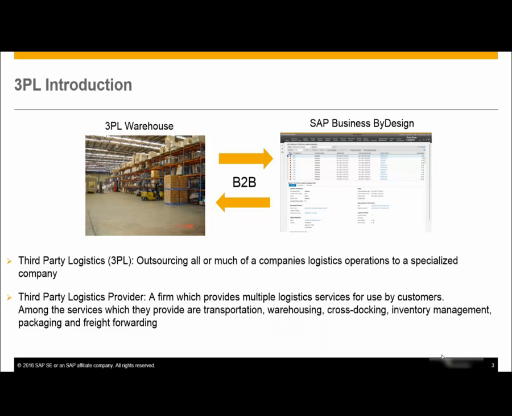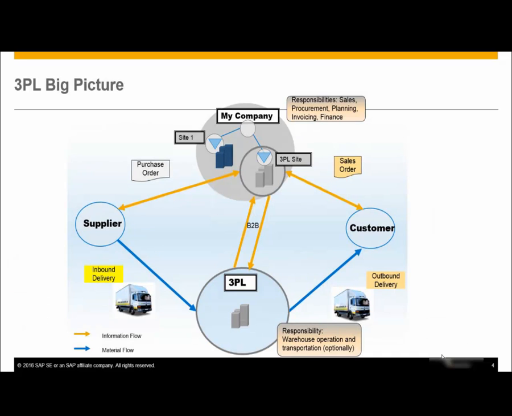Okay, so let's look at 3PL in a bigger picture. Within a real scenario, how does this look? This is a supply chain network wherein you have your company, a supplier, your customer, and along with this, a new entry would be your third-party logistics provider, the 3PL provider. Say, for example, your company has two sites.